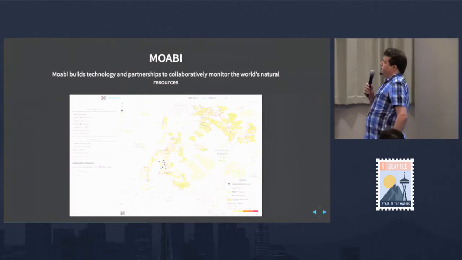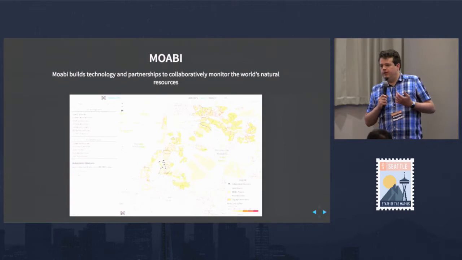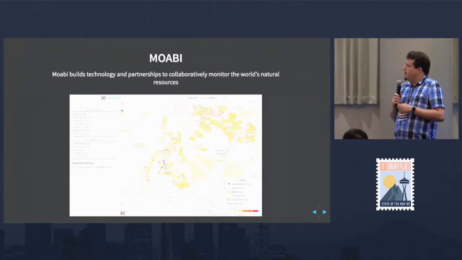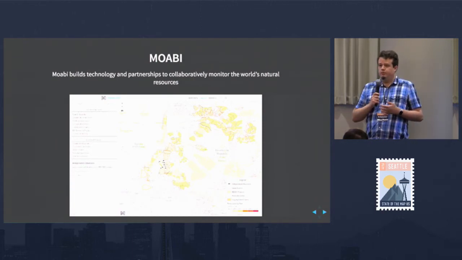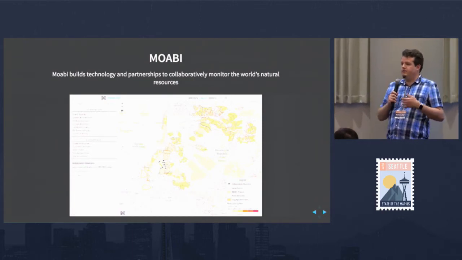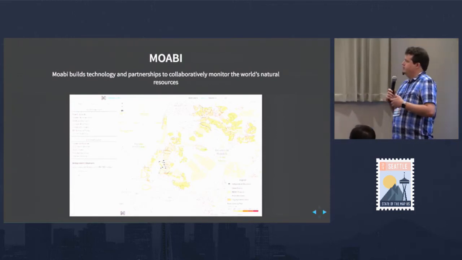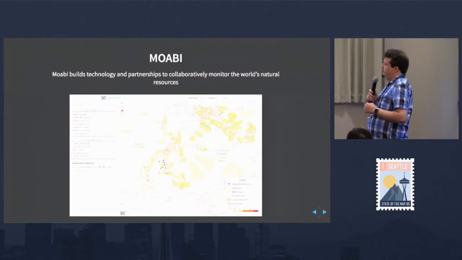So this lets me introduce Moabi. Moabi is all about monitoring natural resources and deforestation in DRC, the Democratic Republic of the Congo. And you probably heard Mikkel and others give presentations about this at previous State of the Map conferences. It is based on OpenStreetMap. And it lets us do something like this with all this data that we've loaded in and are maintaining through that system.